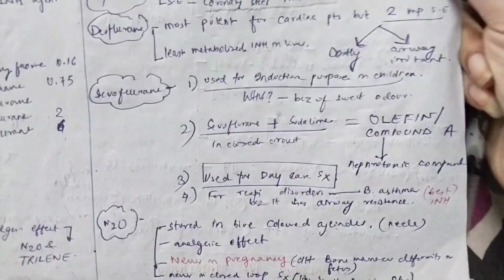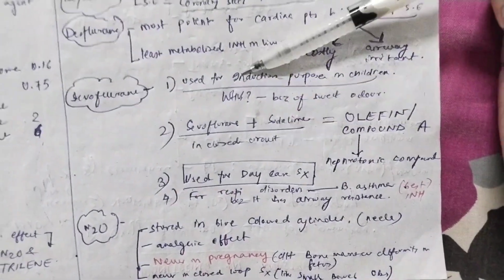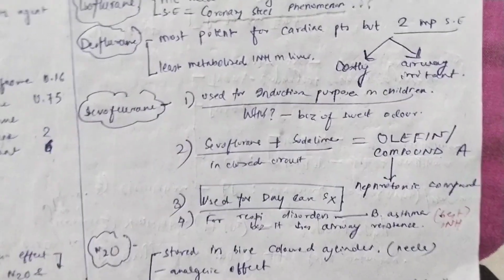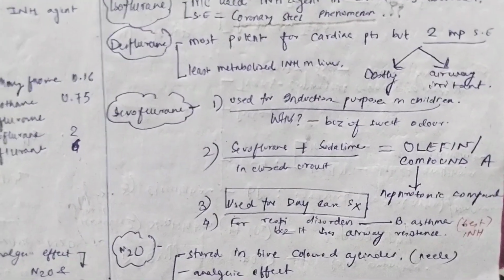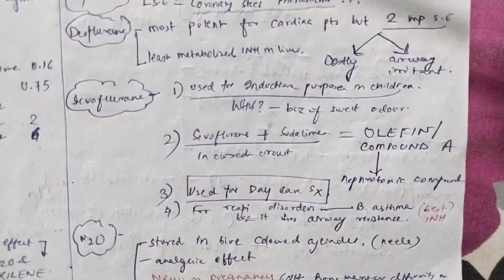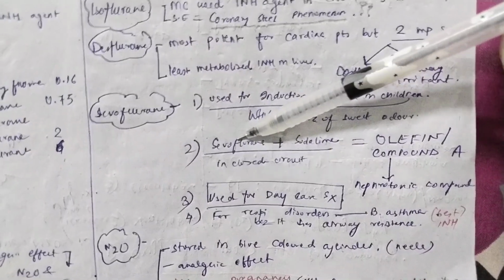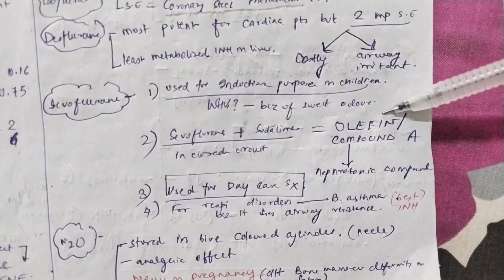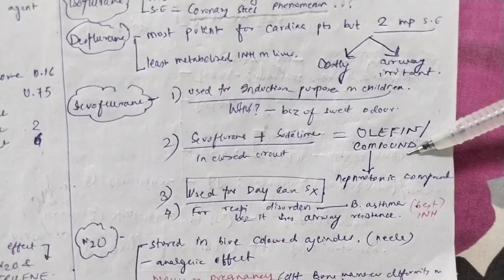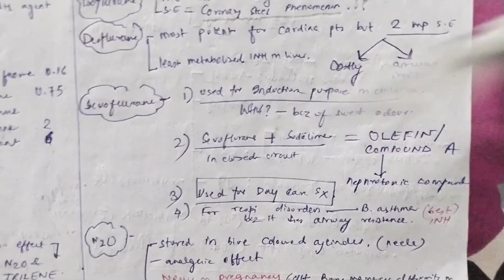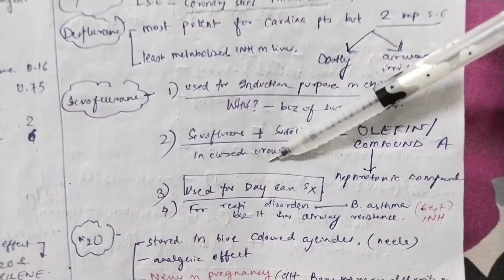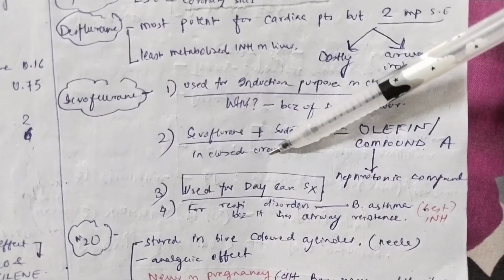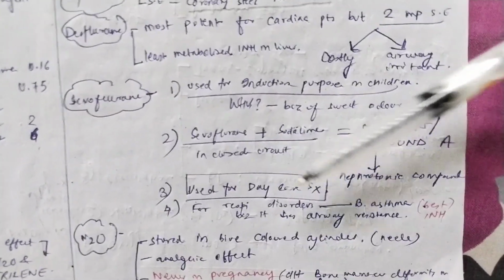Now, sevoflurane. Again, you have to remember many points about sevoflurane. It is used for induction purposes in case of children. Why? Because S for sevoflurane, S for sweet. It is having a sweet odor. Second, remember that sevoflurane and soda lime, if found in a closed chamber, produce a compound called olefin or compound A, and that is a nephrotoxic compound. So don't use sevoflurane and soda lime in a closed chamber. Third, sevoflurane is used in case of daycare surgeries, because it is having speedy onset and speedy recovery.